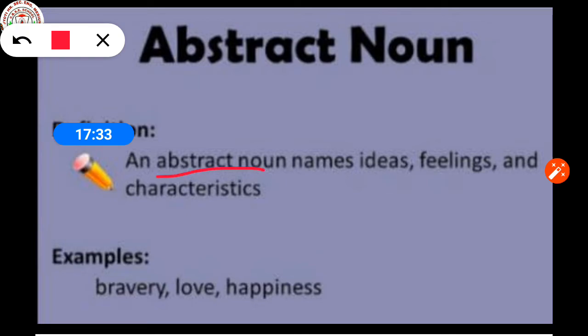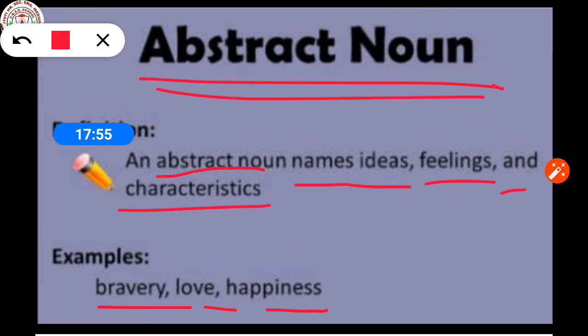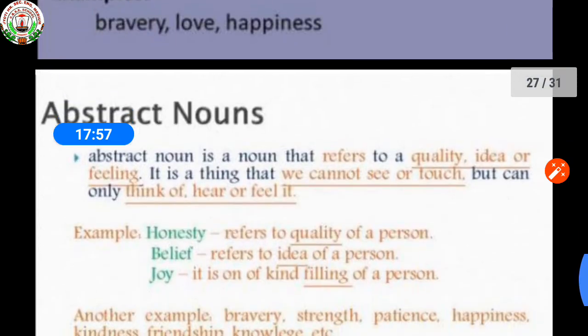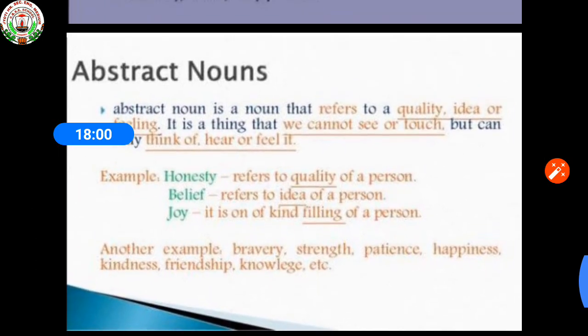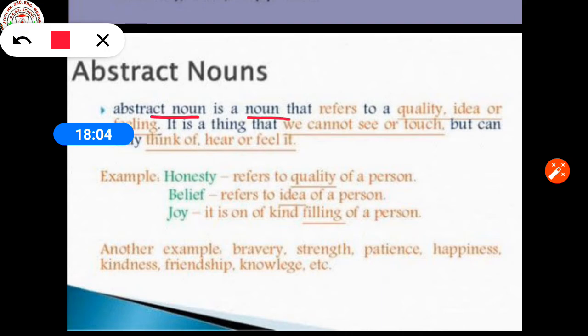An abstract noun names ideas, feelings, and characteristics. See the examples: bravery, love, happiness. An abstract noun is a noun that refers to a quality, idea, or feeling.